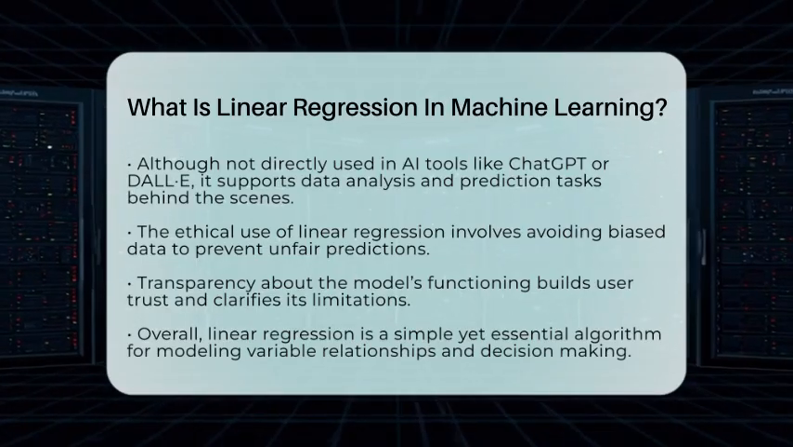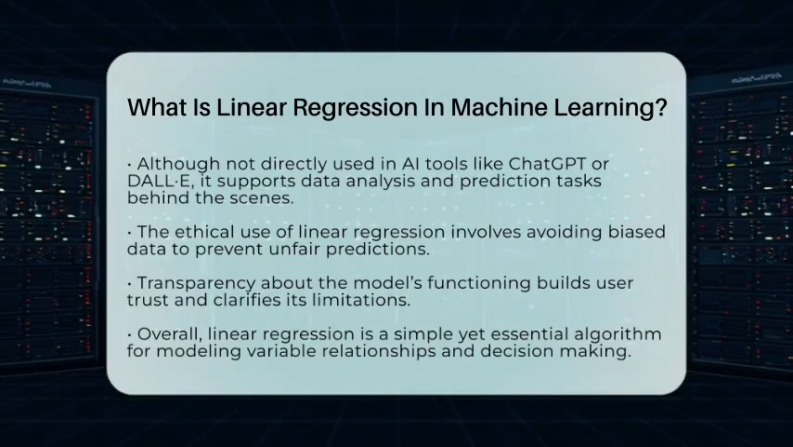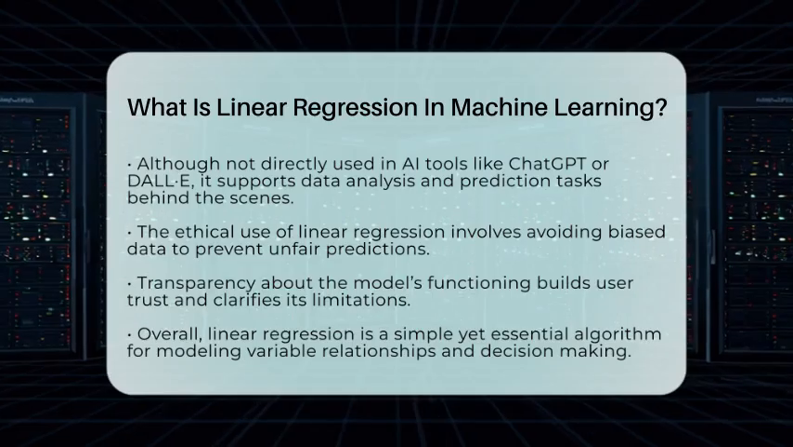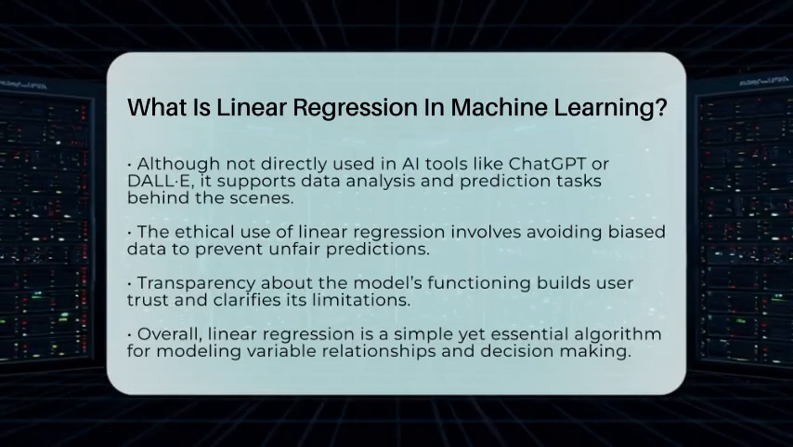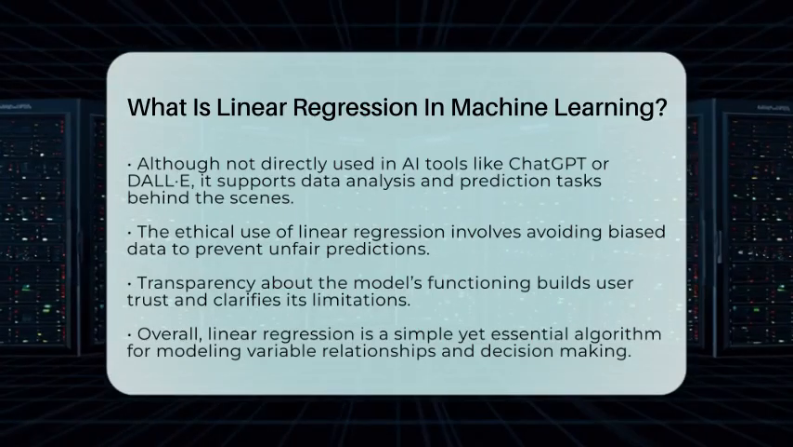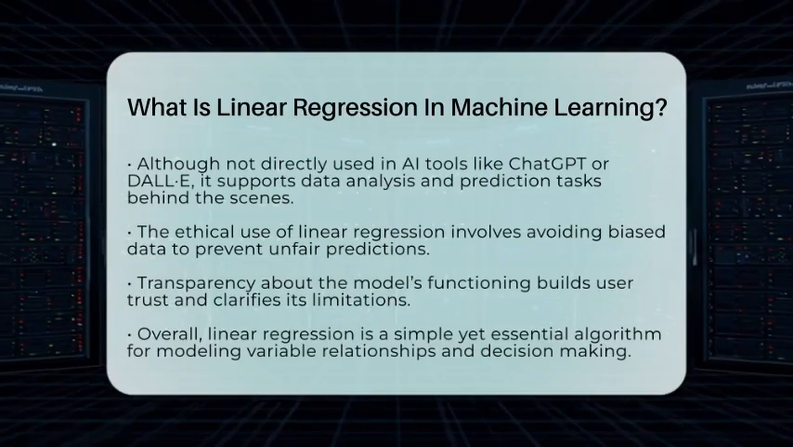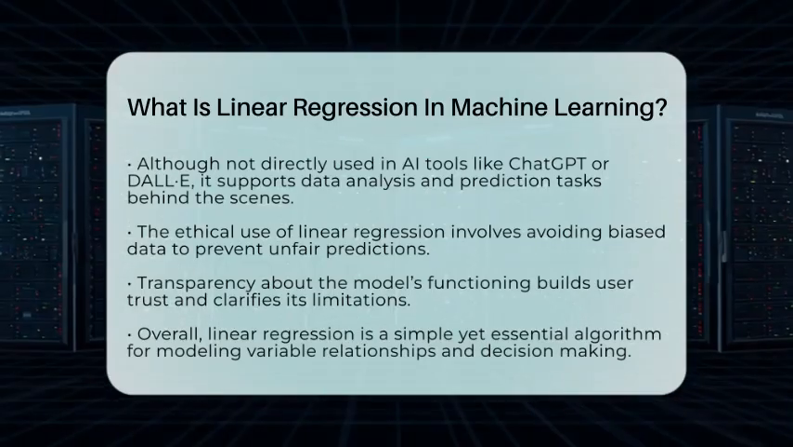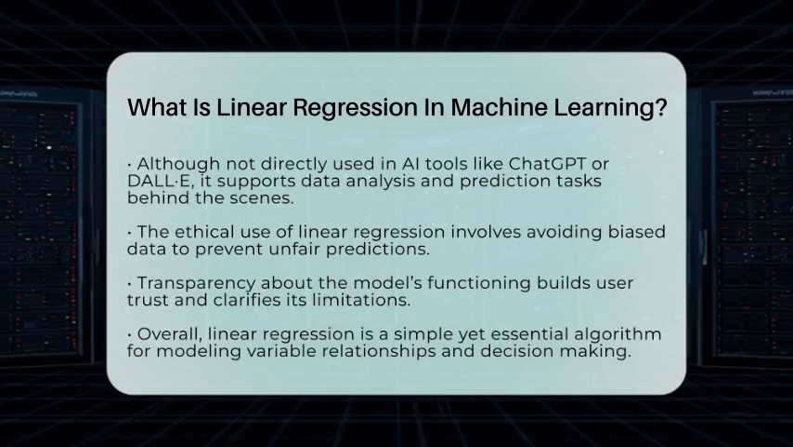It is important to use linear regression ethically. If the data used to train the model is biased, the predictions can also be unfair or inaccurate. Transparency about how the model works helps users trust AI systems and understand their limits.